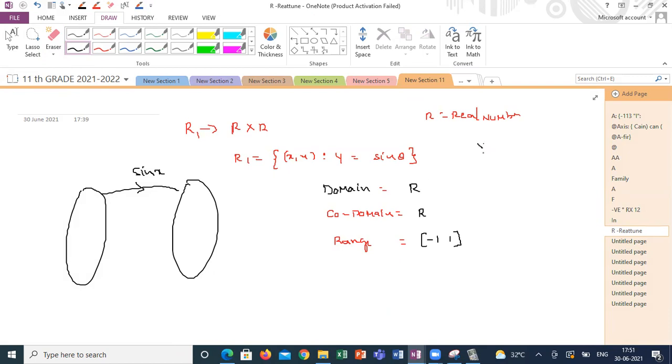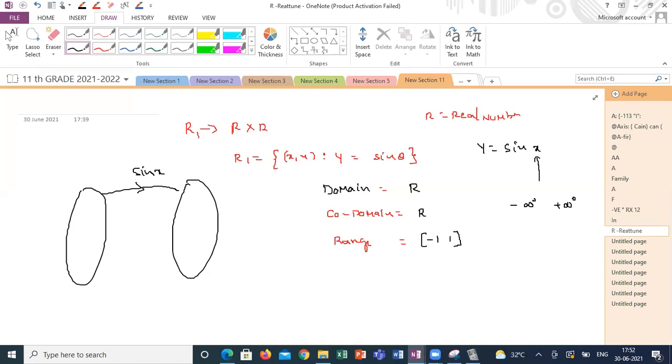If I'm saying y is equal to sin x, what x values can I substitute in sin x? I can substitute from -infinity degrees to +infinity degrees. Each and any angle I can substitute in sin x. I can substitute 1 degree, 2 degrees, 100 degrees, 300 degrees, 5000 degrees, 1 lakh degrees also, but every 360 degrees I am getting the same values.